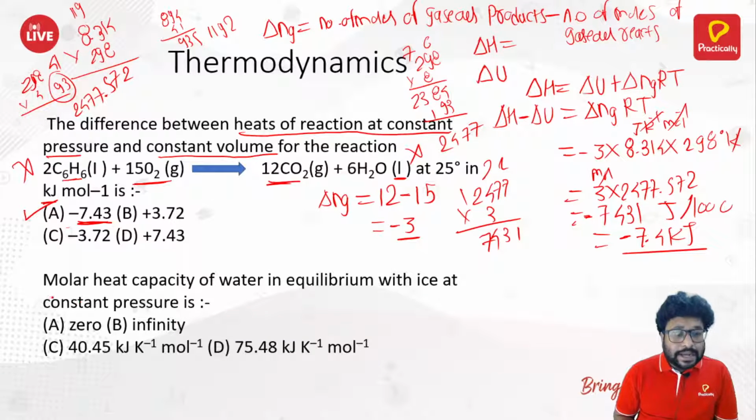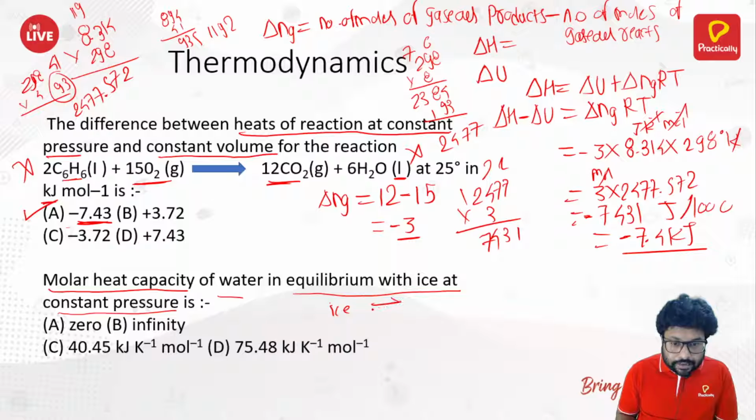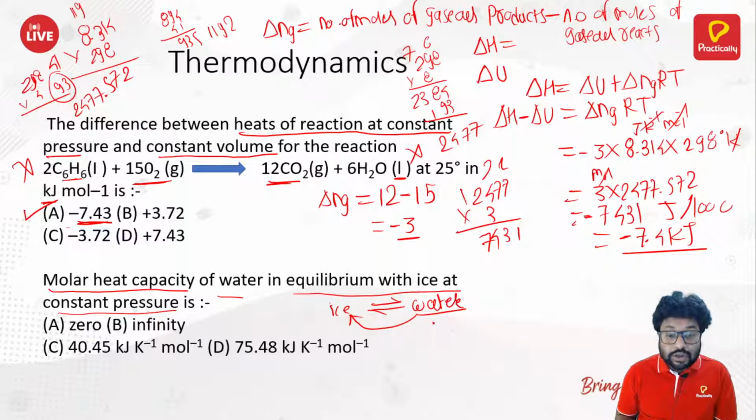Next, molar heat capacity. Molar heat capacity of water in equilibrium with ice at constant pressure is. Now, whenever your ice is getting converted to water, and whenever your water is getting converted to ice, the total change in energy, dq, is zero.